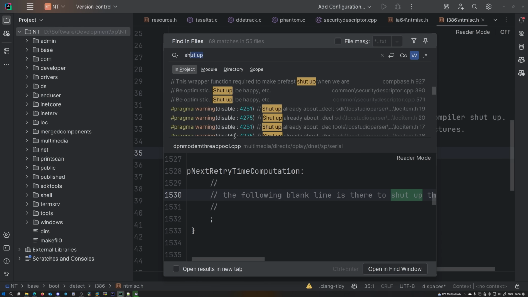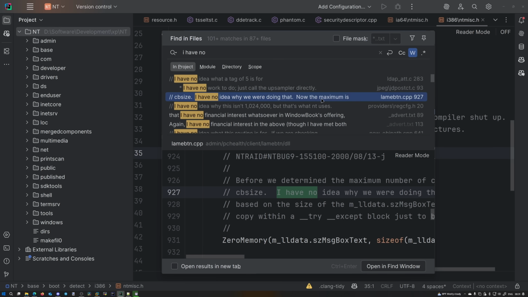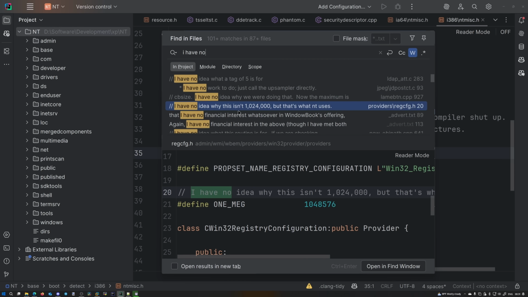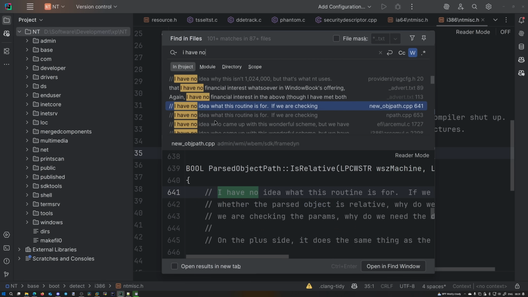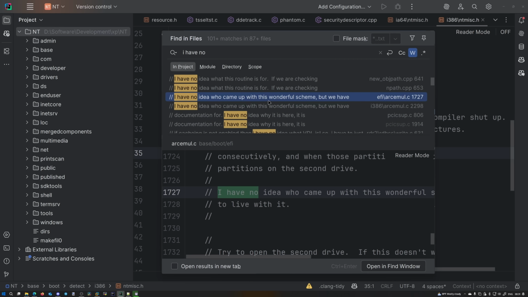That's shut up. I have no idea what a Techo 5 is for. I have no idea why we're doing that. I have no idea why this isn't 1,024,000, but that's what NT uses. I have no idea what this routine is for. I have no idea who came up with this wonderful scheme. But we have to live with it.